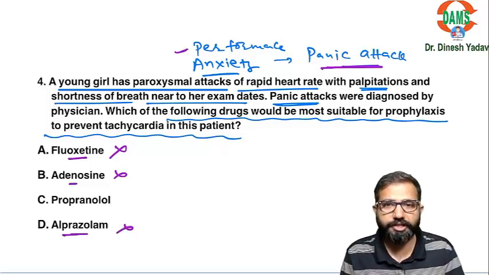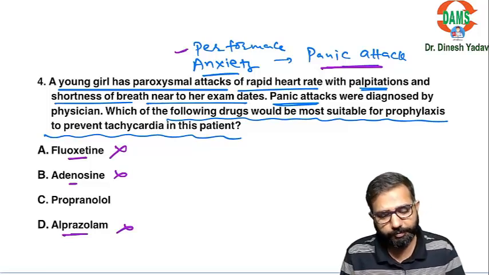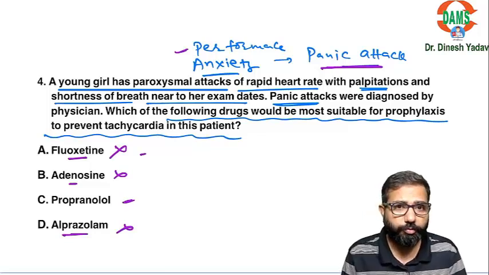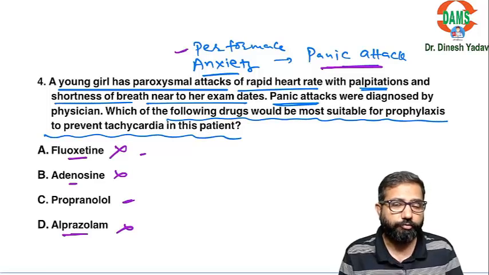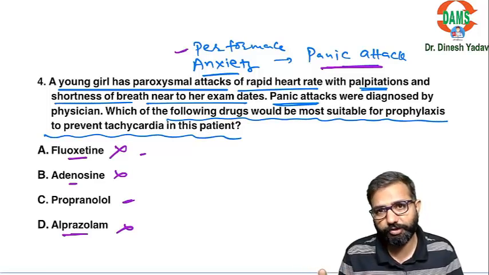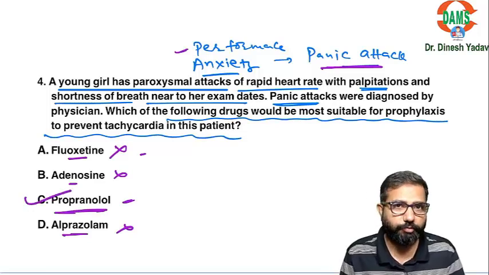Alprazolam is again a benzodiazepine sedative drug. You can never use a sedative in these patients. In this patient you have only two options, either fluoxetine or propranolol. But in performance anxiety, it's not a chronic anxiety, so fluoxetine is not having any role. Fluoxetine is a good drug for chronic anxiety patients. Propranolol is the best drug in these patients because there is sympathetic stimulation.